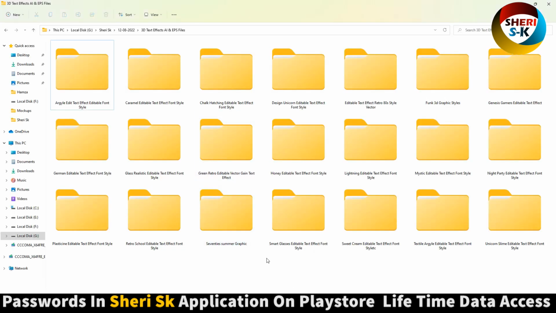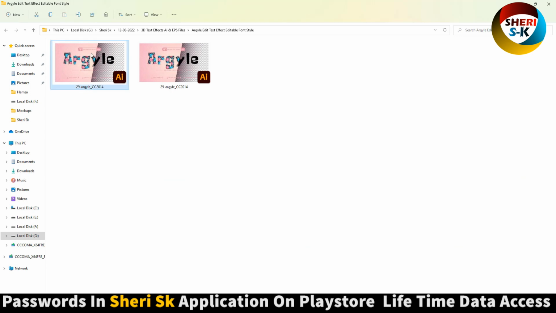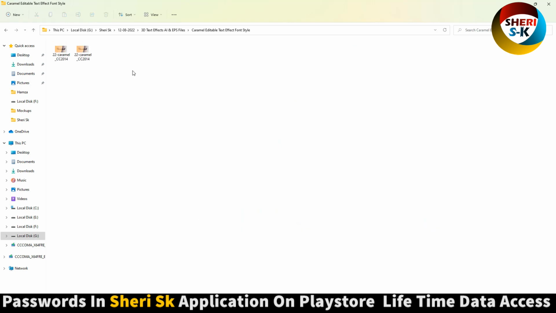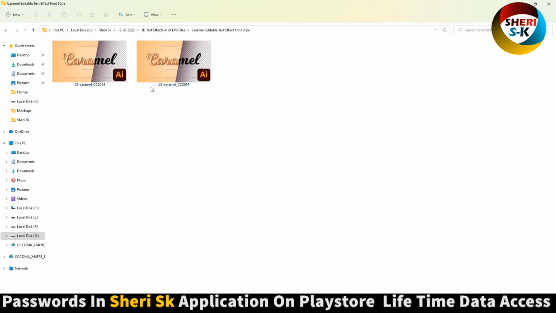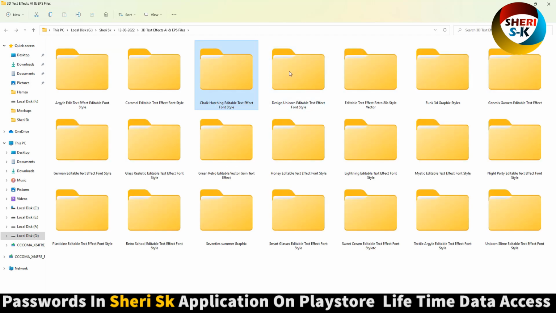Now here are 21 folders, and all files have a different design in EPS and AI file. Here is for Photoshop, Illustrator CC 2014, and the same thing here. So you can open and write anything, change the background, change the text color, the text effect, or change the complete text.